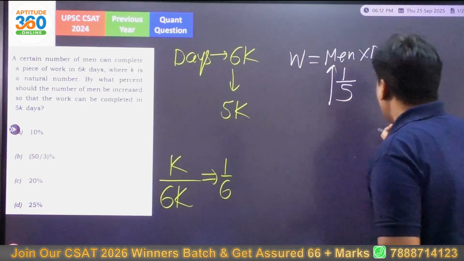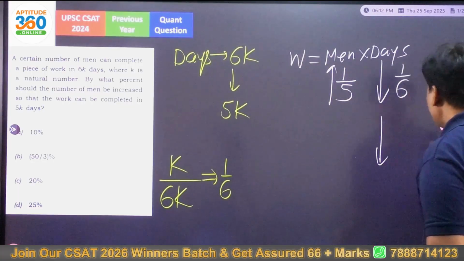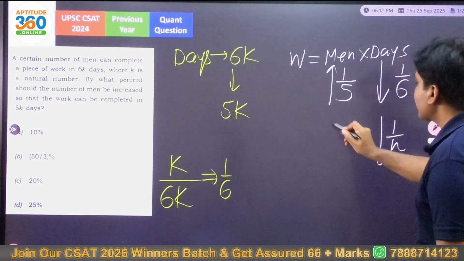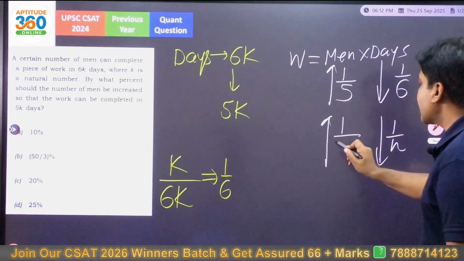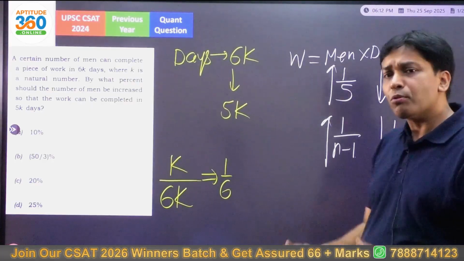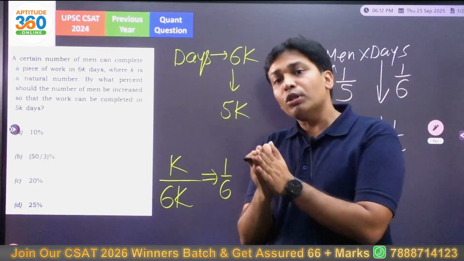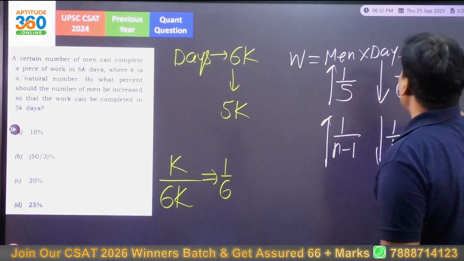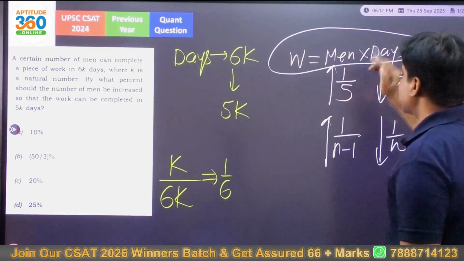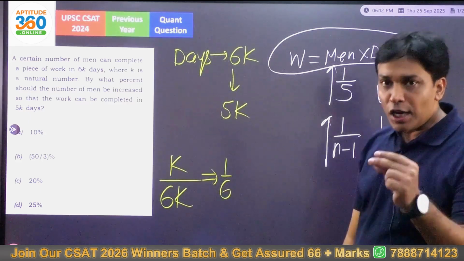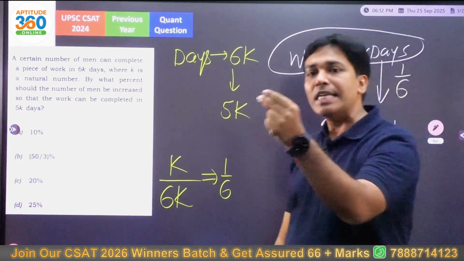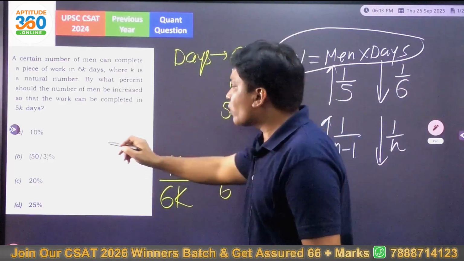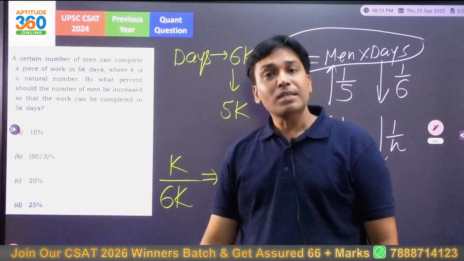So please know that if a variable decreases by 1 by n, the other variable will have to increase by 1 upon n minus 1, provided the product of these two variables is constant. Now here, what is that we are having? Any which way the work is to be completed. The number of men will have to increase by 1 by 5. If you convert this into percentage, what are you going to get? 20%. So what is your option? Option number C.